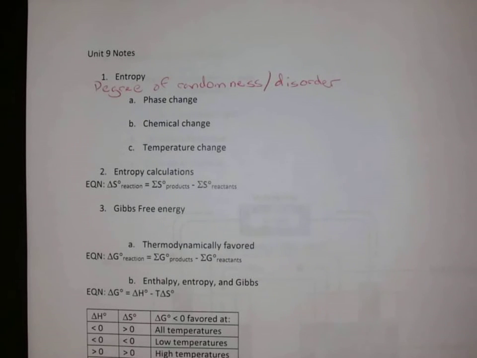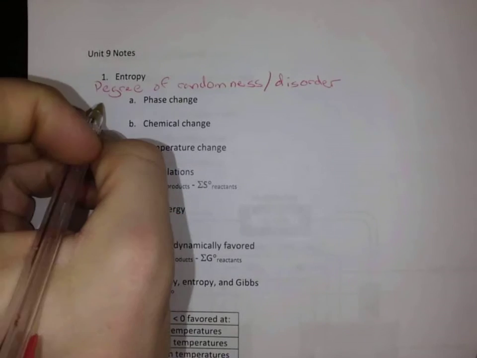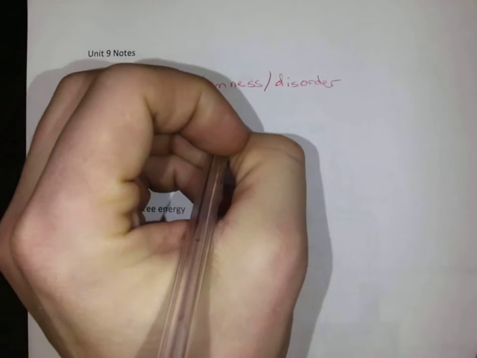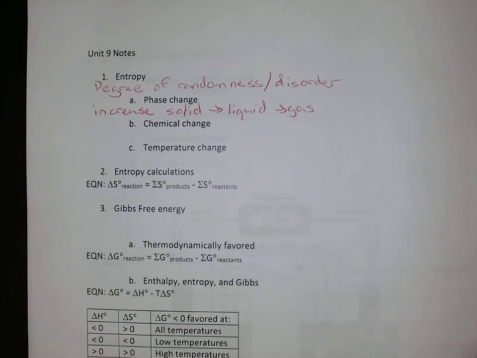If we go from a liquid to a gas, same idea. The particles are able to move around more. It's got more randomness, more disorder, so it's going to increase the entropy. So we increase going from solid to a liquid to a gas. If we think about chemical changes, going from a solid to a solid probably isn't going to change the entropy a whole lot. But if we're going from a solid to a gas, we're going to increase the entropy.